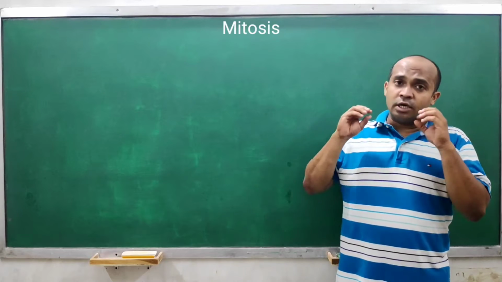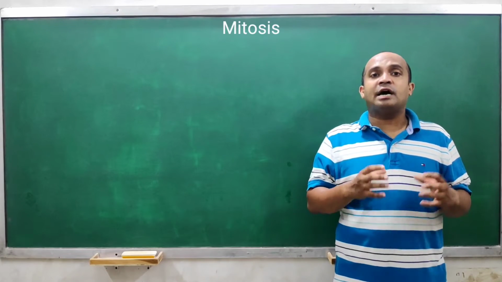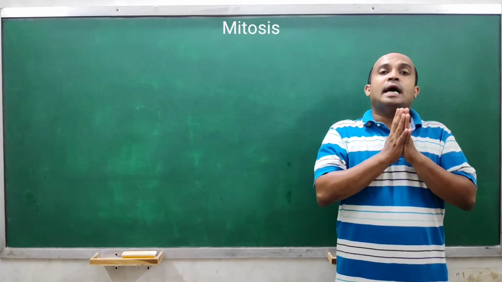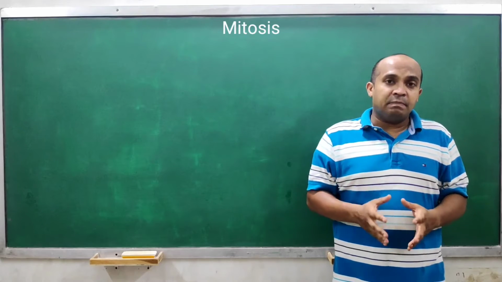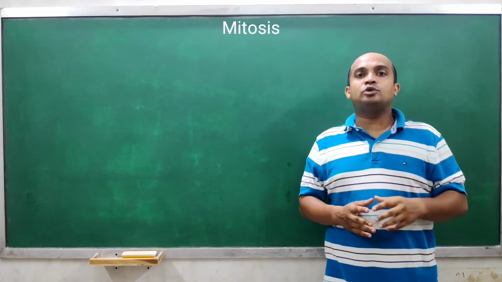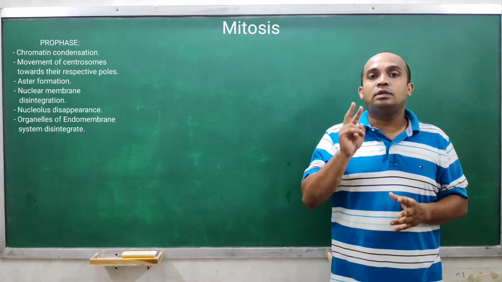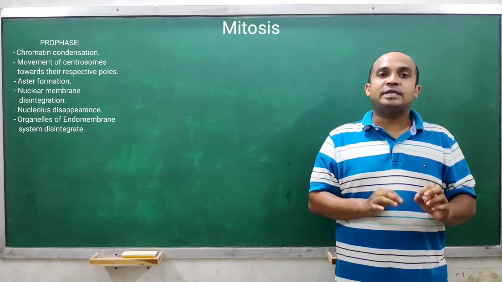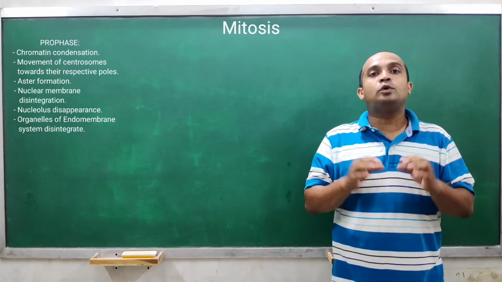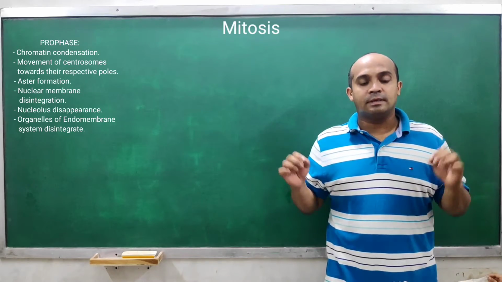Moreover, the two centrosomes which formed during S phase, before S phase there was only one centrosome, and after S phase there were two centrosomes. These two centrosomes have started to move towards different poles.